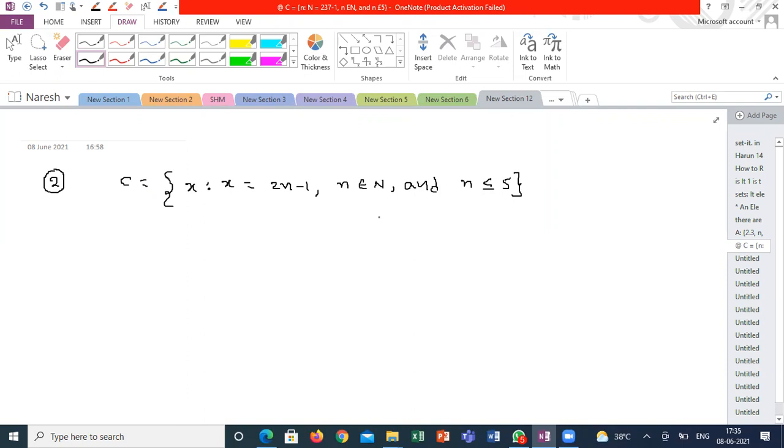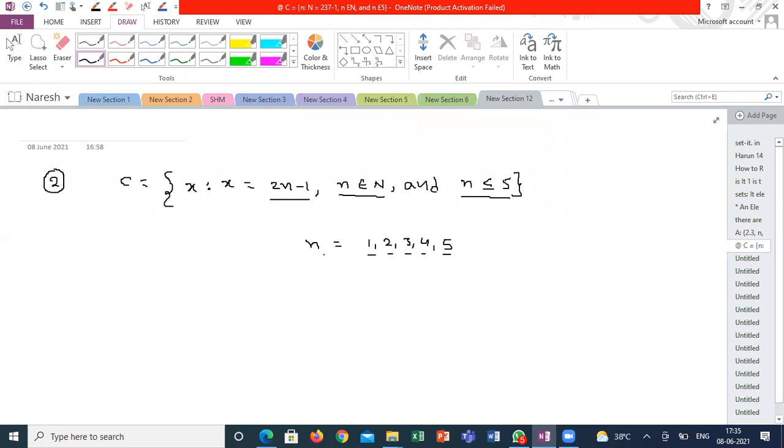Anyone can convert? So see how many conditions the elements should follow. x is equal to 2n minus 1, where n is a natural number and n is less than or equal to 5. What are the natural numbers less than or equal to 5? 1, 2, 3, 4, 5. 5 also I have to include. And all these are natural numbers only. That's the reason I will get only 5 values for n.